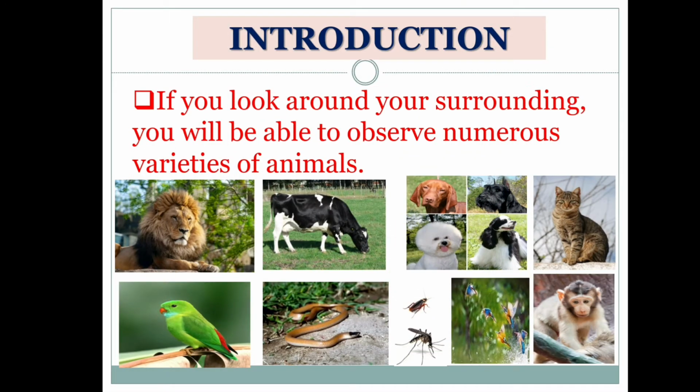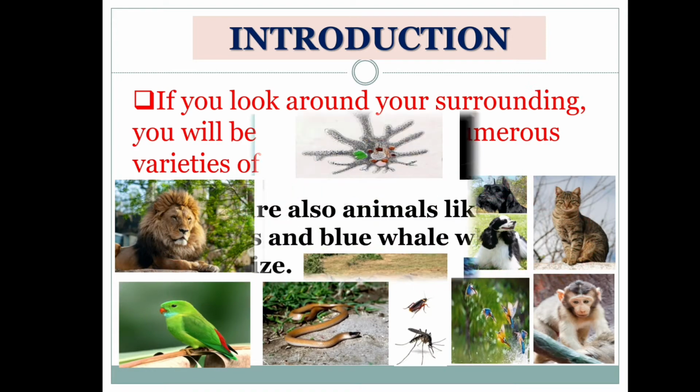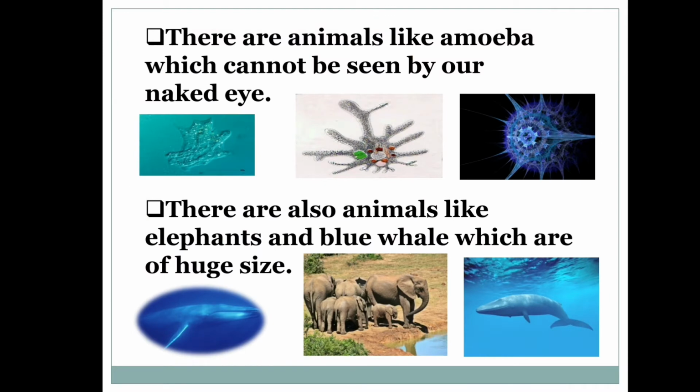Introduction. If you look around your surroundings, you will be able to observe numerous varieties of animals. You can look here in the picture. Around us, we observe many varieties of animals. There are animals like amoeba, which cannot be seen by our naked eye. There are also animals like elephants and blue whale, which are of huge size.